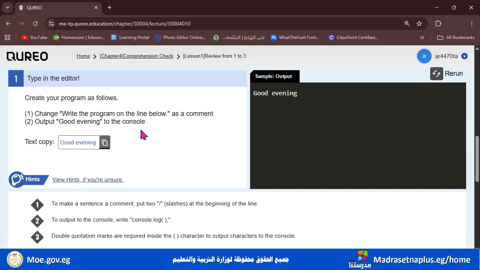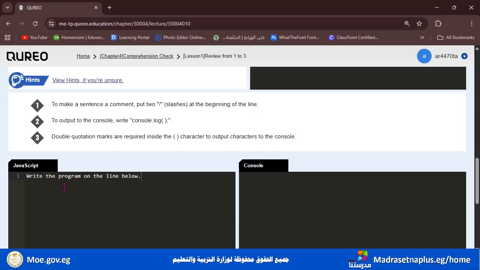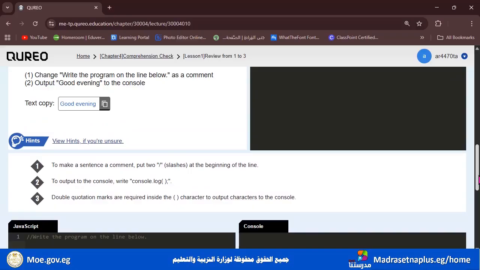So it wants the sentence. Write the program on the line below to be turned into a comment. Do you remember how we did it before? It's by adding two slashes at the beginning. So you will notice that it becomes faint, okay? The color of it is faint. That means it turned into a comment. And after that, it tells you to output the words good evening to the console.